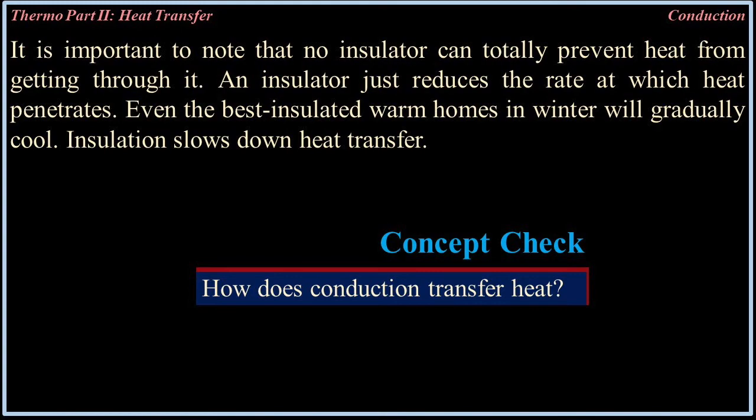It is important to note that no insulator can totally prevent heat from getting through it. An insulator just reduces the rate at which heat penetrates. Even the best insulated warm homes in winter will gradually cool. Insulation slows down heat transfer. Concept check. How does conduction transfer heat?